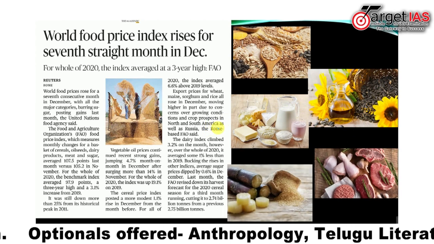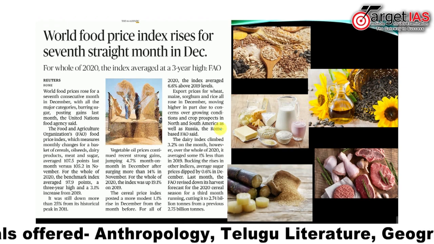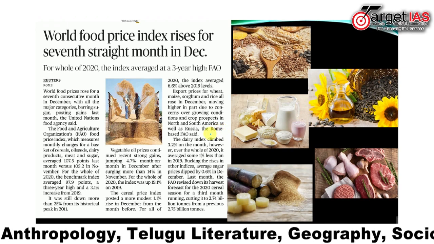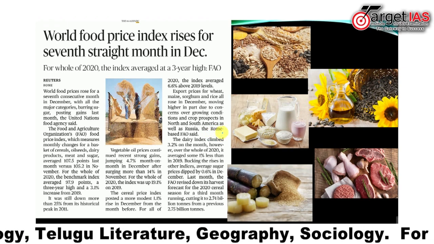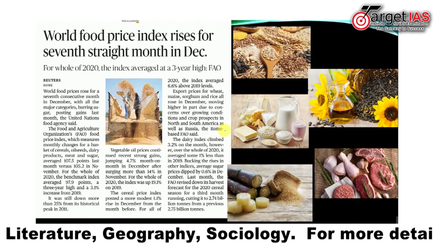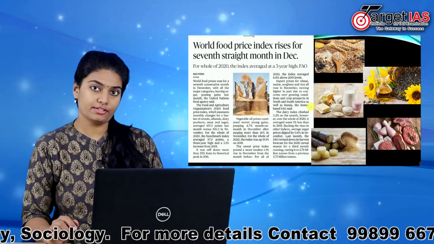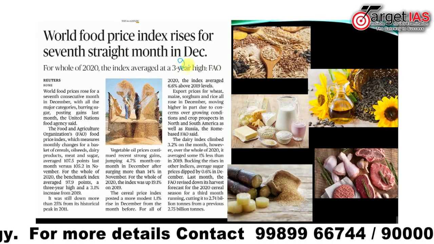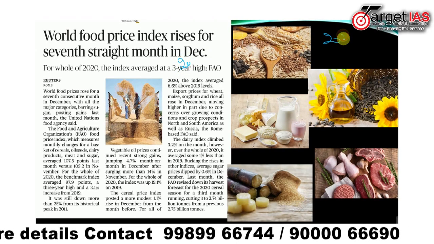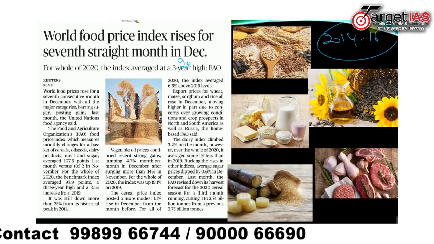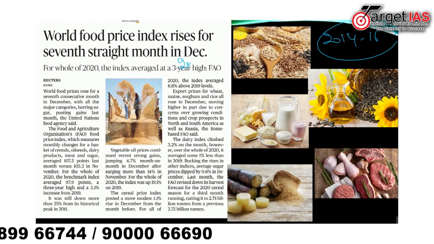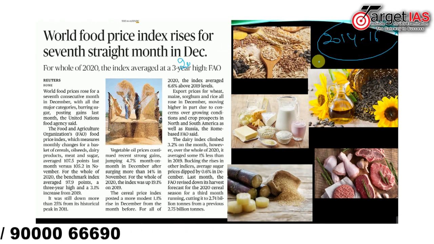The main aim of this food price index, which is measured by the Food and Agriculture Organization, is to monitor developments in the agriculture sector. A base period of 2014-2016 is taken while recording the index. It was initially started in the year 1996.